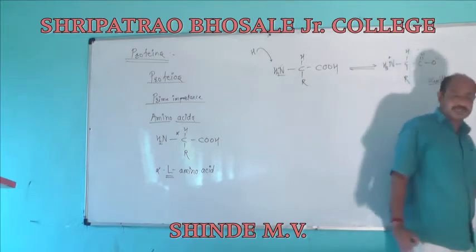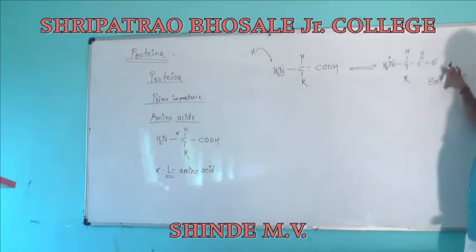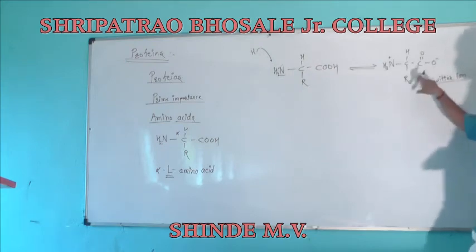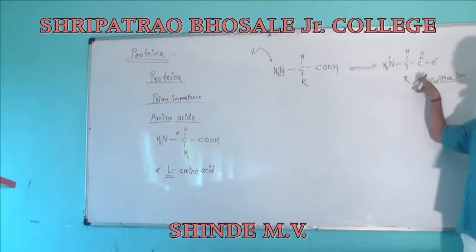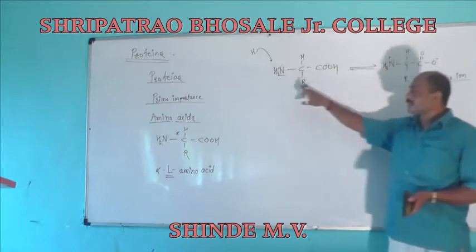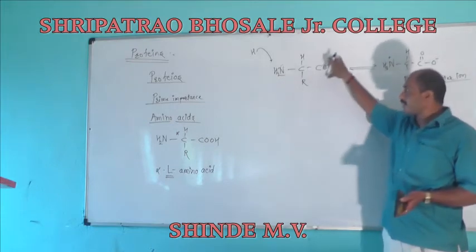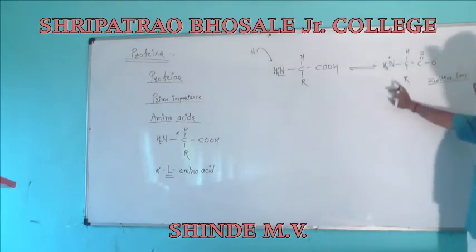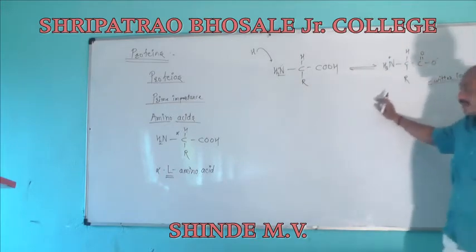Zwitterions, as we study, are those which have the presence of both charges, positive as well as negative charge on it. So generally zwitterions are electrically neutral. These zwitterions are prepared by the acceptance of a proton and removal of a proton. These zwitterions are prepared. When we observe the alpha amino acids,